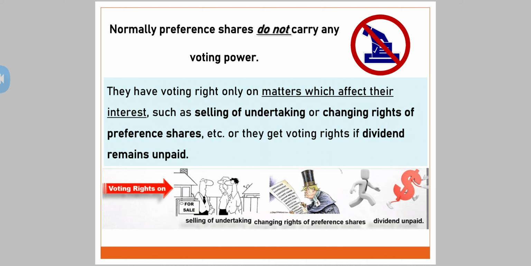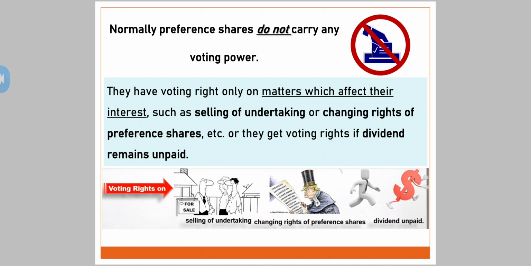preference shares. Changing rights of preference shares, what do you understand by that? If the company is trying to change certain rights of the preference shareholders, let's say the company was issuing dividend every 6 months, now the company is trying to pay dividend every year, that is annually.